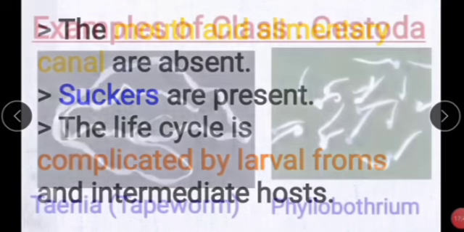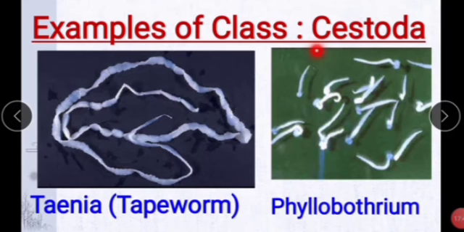Next, examples of class Cestoda: for example, Taenia, and Philobothrium. These are two examples of class Cestoda.